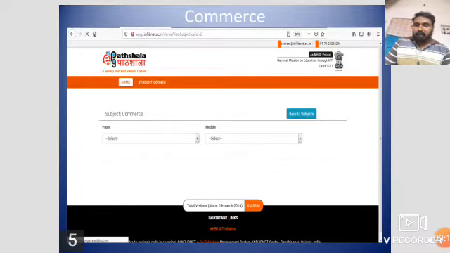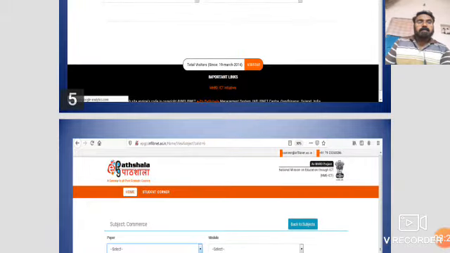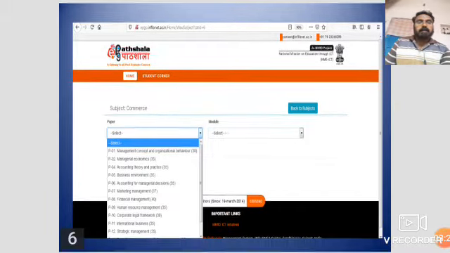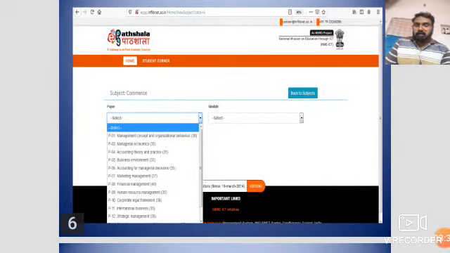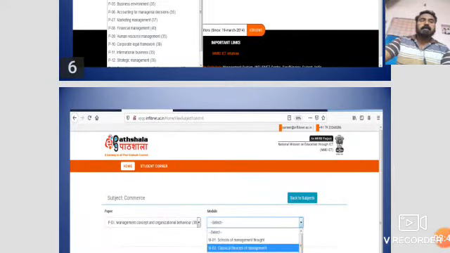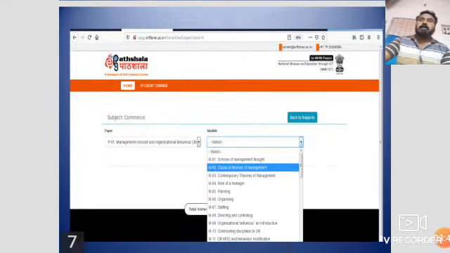Now you select a particular topic, for example, the first one, management concept and organizational behavior. Under this slide I have selected management concept and organizational behavior. After you click it, the next slide shows the subdivisions of this particular topic.